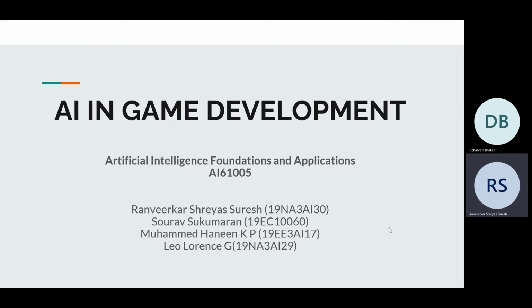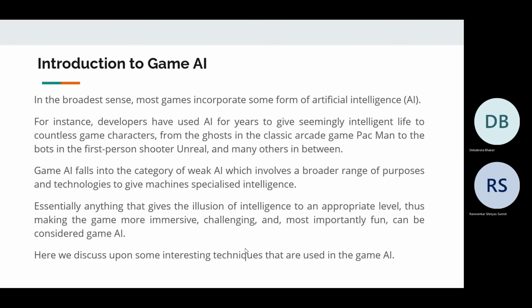So our group will be presenting some of the AI techniques that are used in game development. In recently published games, we see that almost all the games use AI in some form or the other, like enemy chasing through obstacles. In fighting games, enemy attacking with low damage attacks when player health is low, or auto difficulty setting in between the game, and etc. So using AI in games makes them more fun, real, and interesting.